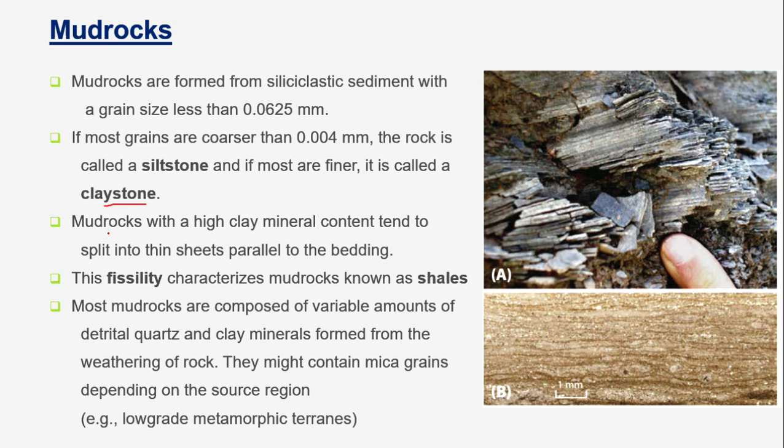So on this basis, if we find any fissility characteristic in a mud rock, we call it shale, and if this fissility is not seen we generally term this as mudstone. And most mud rocks are composed of variable amounts of detrital quartz and clay minerals formed from the weathering of the rock. They might contain mica grains depending on the source region.